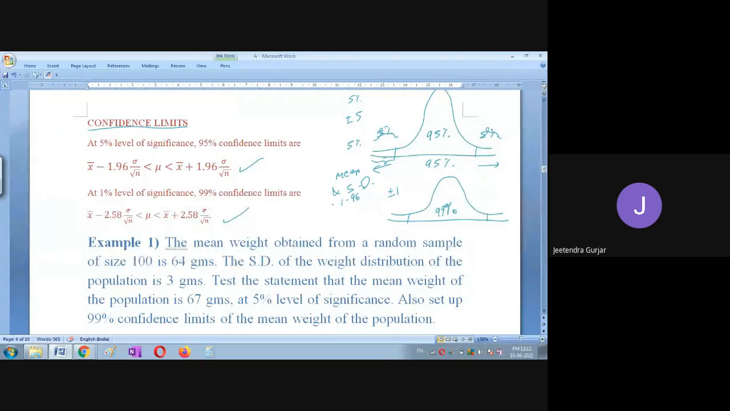Okay, friends. Here it is again 2.58. Please remember this. They have given one limit here. This side, this is plus 2.58 is being taken and minus 2.58 is taken for 1% level of significance. So you have to take these limits.